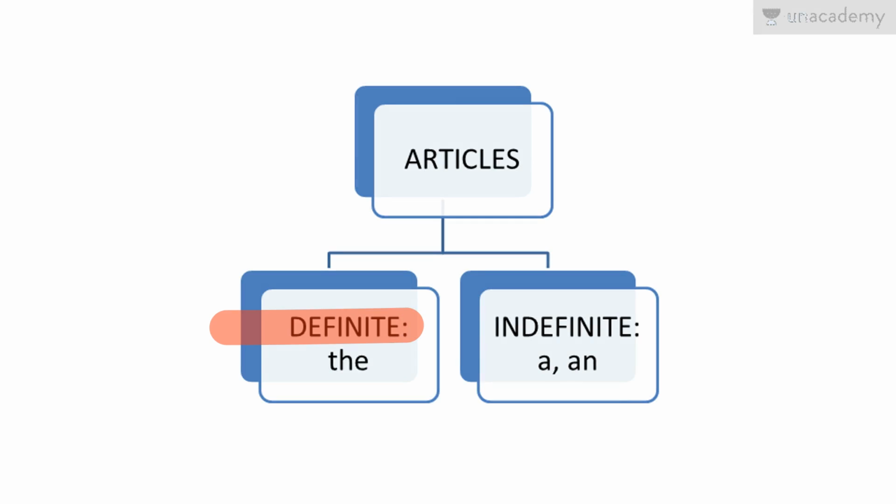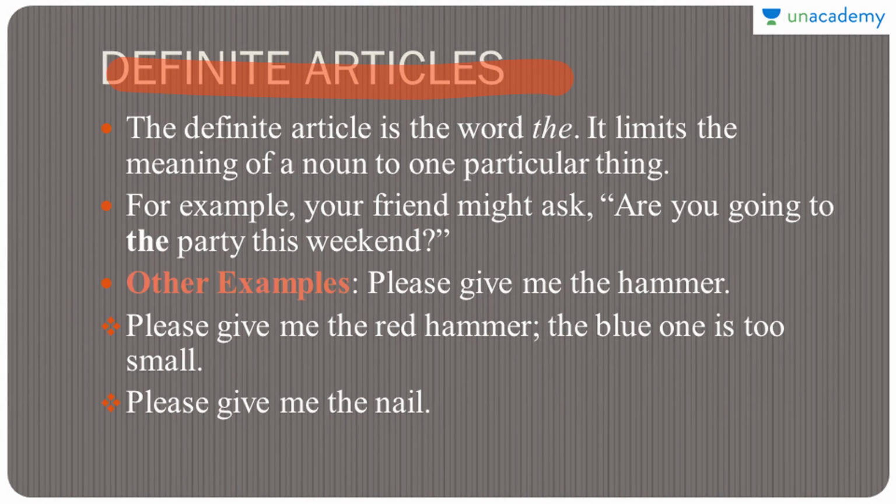Now articles are of two types, definite and indefinite. What are definite articles? The definite article is the word the. It limits the meaning of a noun to one particular thing. For example, your friend might ask, are you going to the party this weekend? Now the definite article tells you that your friend is referring to a specific party that both of you know about. The definite article can be used with singular, plural or uncountable nouns.